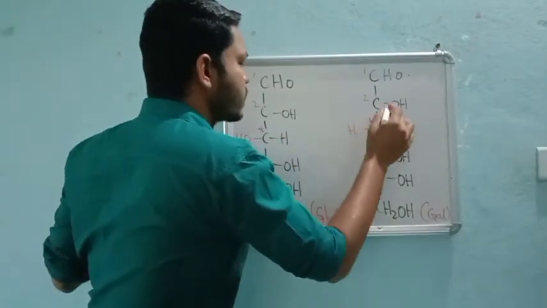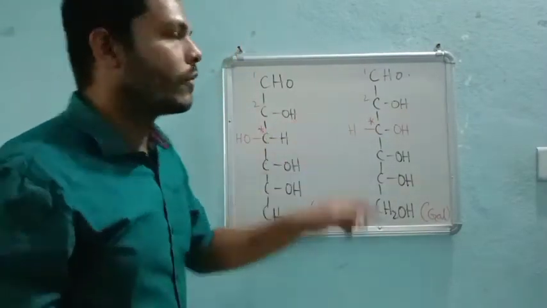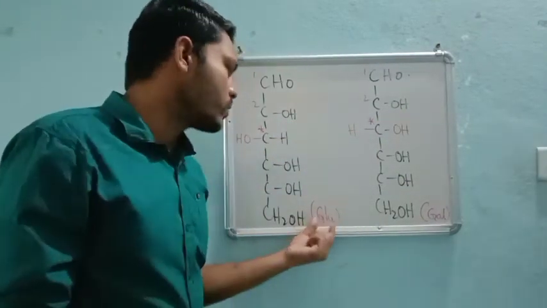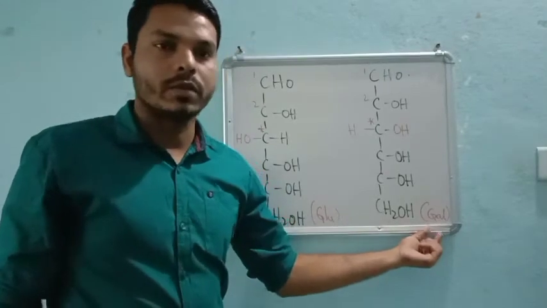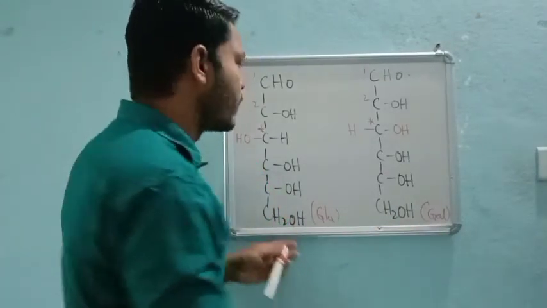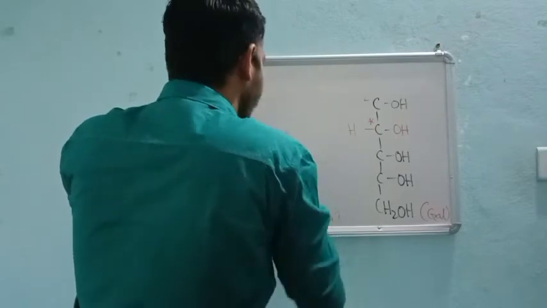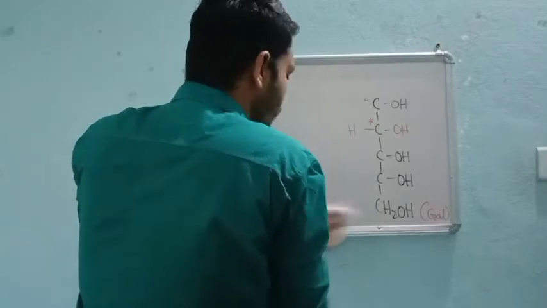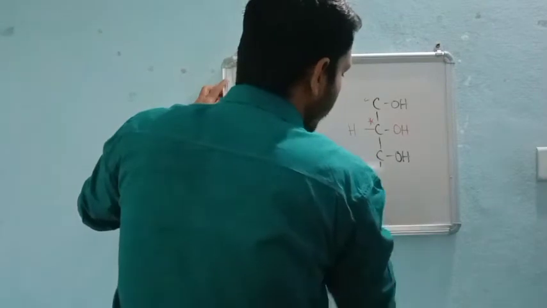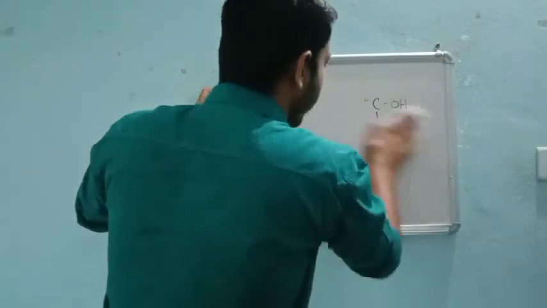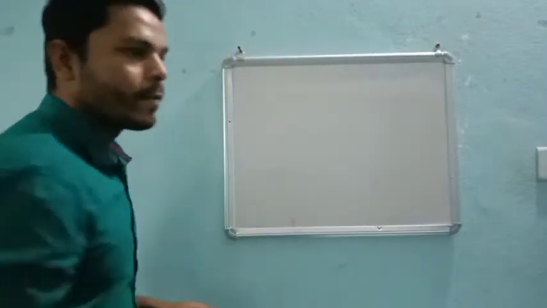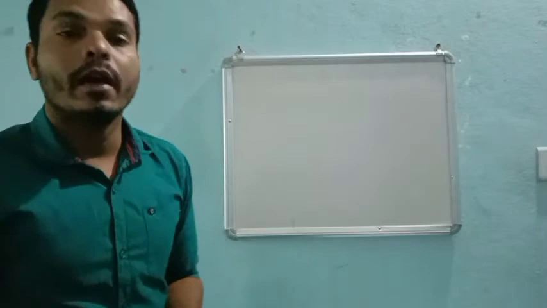This is the difference between glucose and galactose. That means lactose is made up of two units, alpha D galactose and beta D glucose. So alpha D galactose will form a glycosidic linkage with glucose to form our main disaccharide, that is lactose.